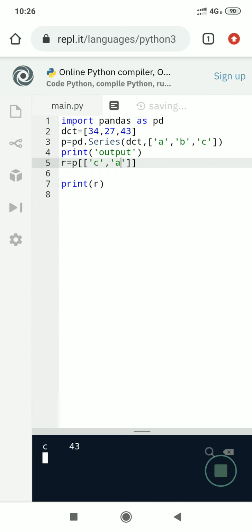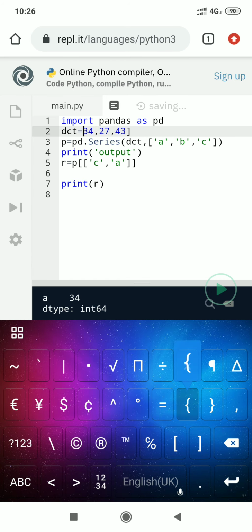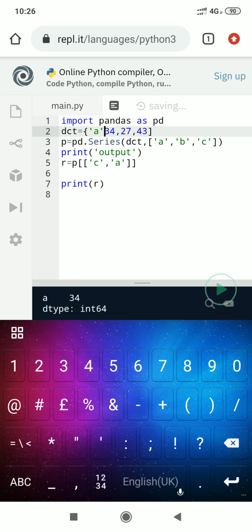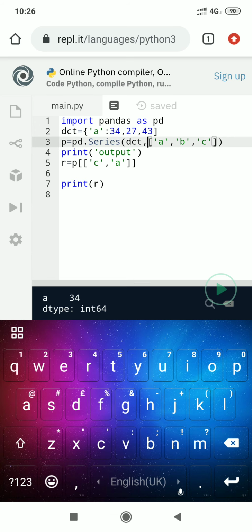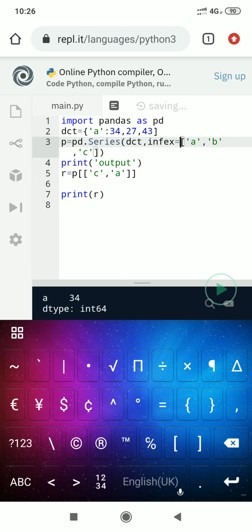It will display C value, that is 43 A. I think it will work for dictionary also, but label must be like the label or index we are mentioning here. Index equal, then B